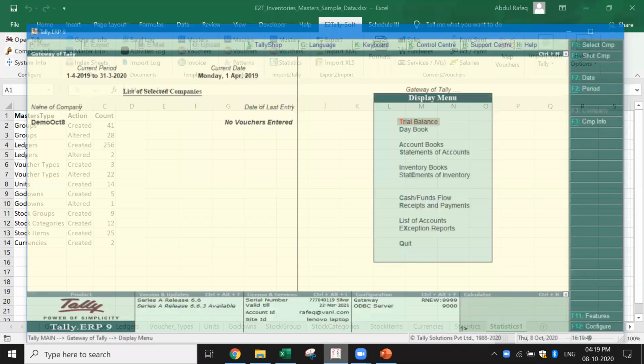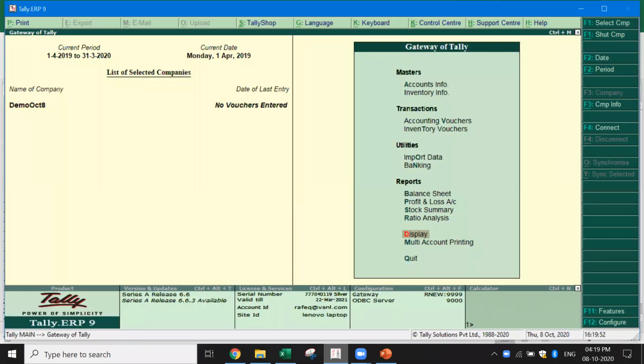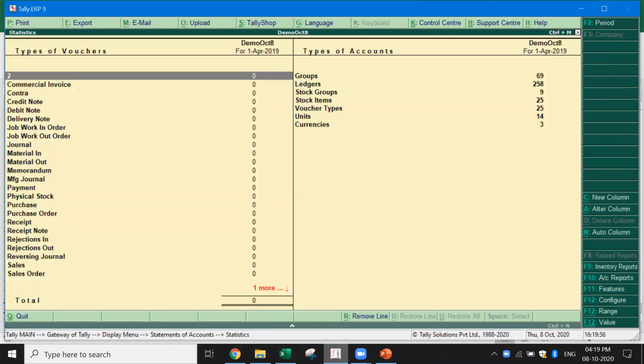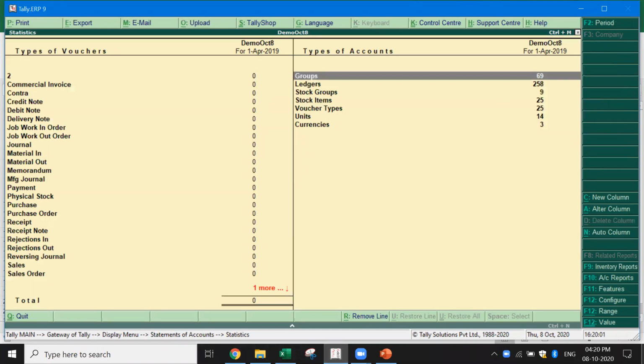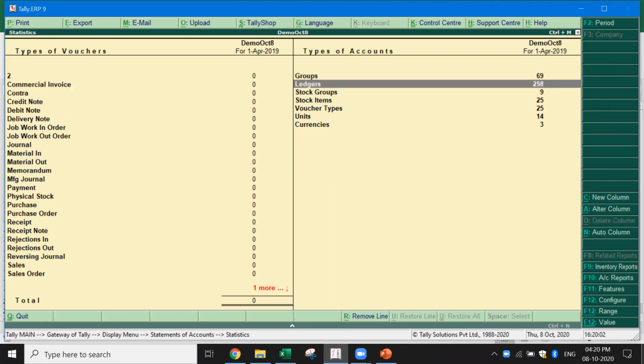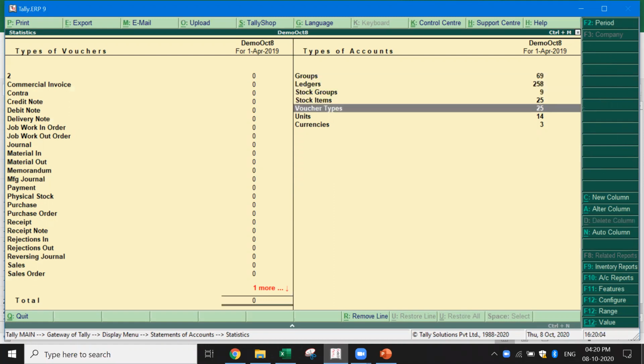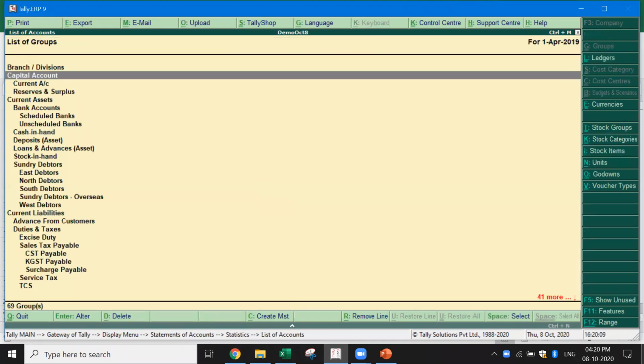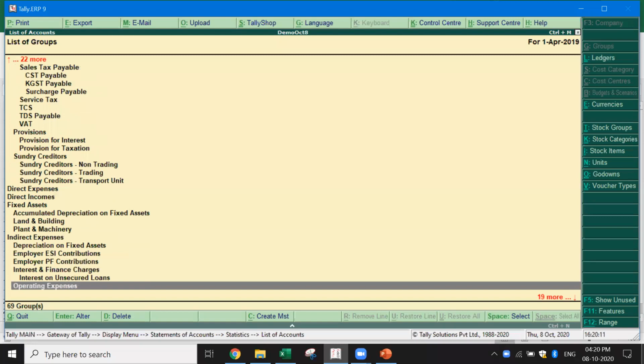So I go to Tally. Now I come to the Gateway of Tally and press D, yes, yes. Now this gives me the statistics. If you see here, in the masters, groups 69 are there, ledgers 258, stock groups 9, stock items. Now if I want to get inside this, I can see the details. I click here. I know these were not available. Now these have all been created.